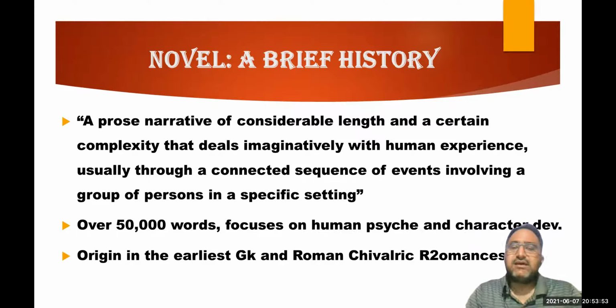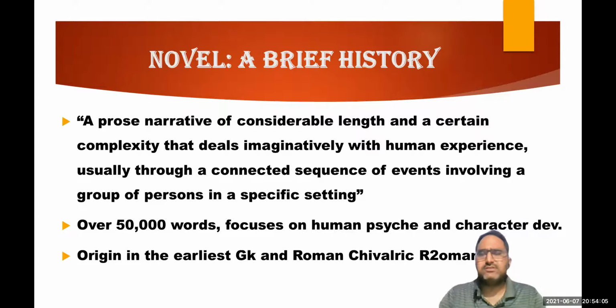So the origin is the earliest Greek and Roman chivalric romances. Chivalric means involving a hero and his beloved, where there is a love story. So the novels come from the chivalric romances of Greek and Roman literature.